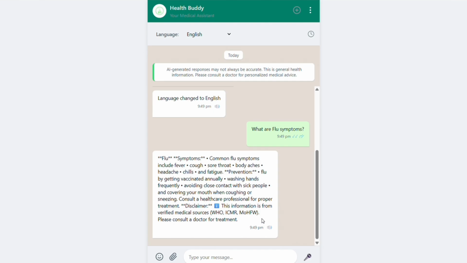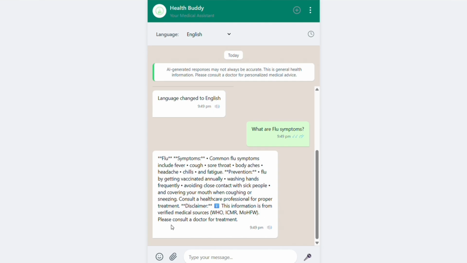We also tell users to consult a doctor, because AI can tell you about symptoms, but the doctor should be the higher priority.